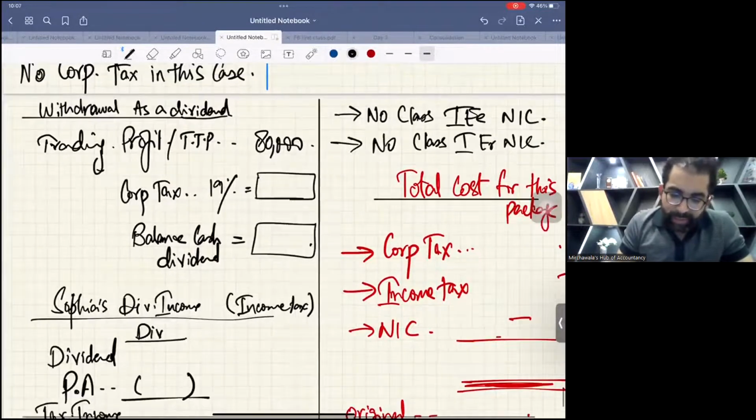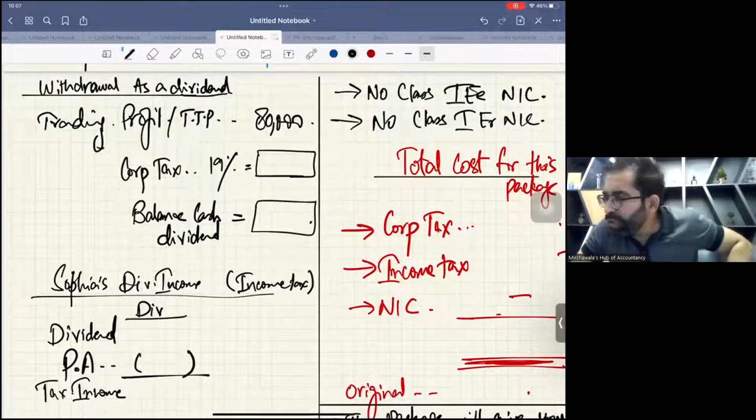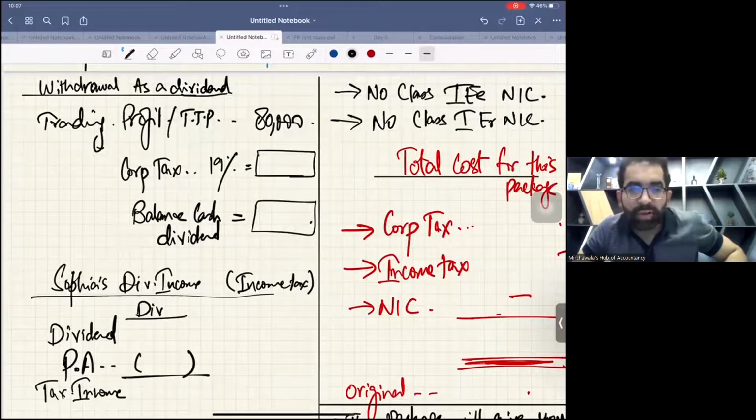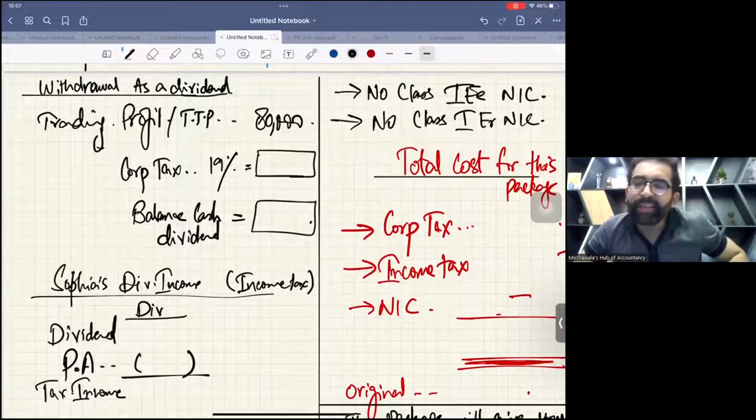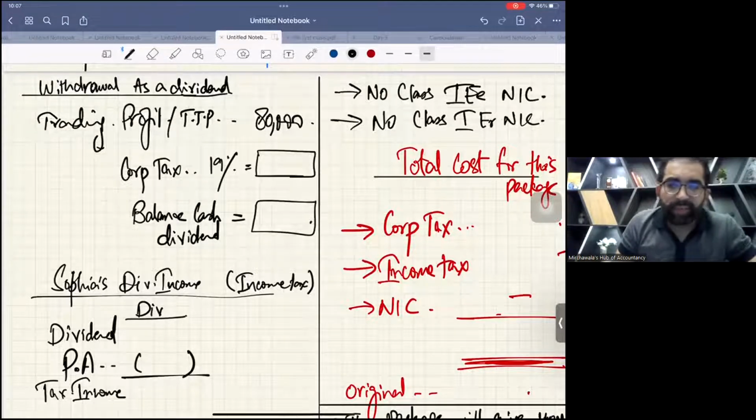In the second case, we are withdrawing dividends. In case of dividend, dividend is not an allowed expense at all. So your 80,000 is your TTP. 80,000 times 19% is how much?